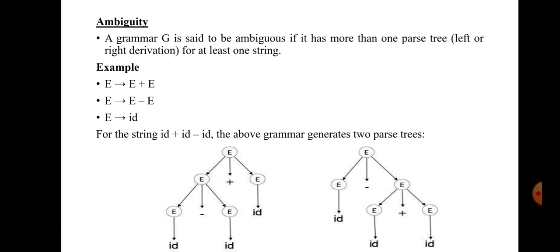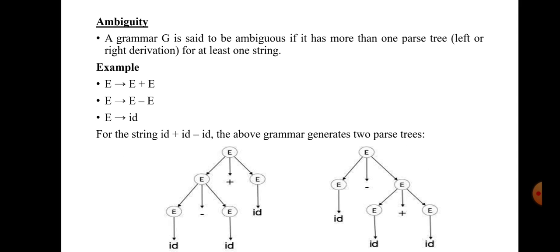Next one is ambiguity. A grammar is known as ambiguous grammar when it produces more than one parse tree or syntax tree for the same input string. Consider this example. For the input string id plus id minus id, we are going to draw two parse trees or two derivations. Maybe one is leftmost derivation and the second one is rightmost derivation for the same input string.